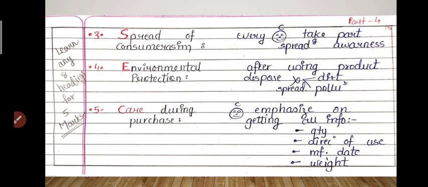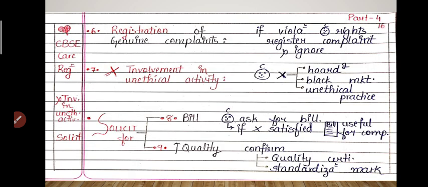Fifth responsibility was care during the purchase, means the consumer should take care before purchasing the product and has to ask for all kinds of information like quantity, direction of use, manufacturing date, weight, etc. Sixth heading was registration of genuine complaints, means if the consumer's rights are being violated, then the consumer has to register the complaint. He doesn't have to ignore it. Seventh responsibility was no involvement in unethical activity, means the consumer himself should not be involved in hoarding, black marketing or any kind of unethical practices.